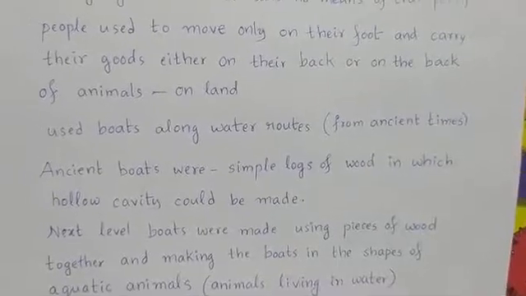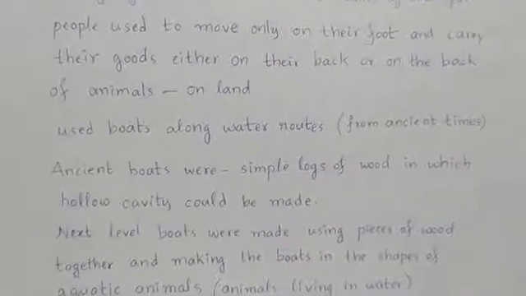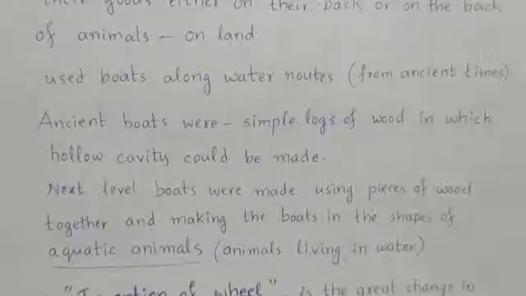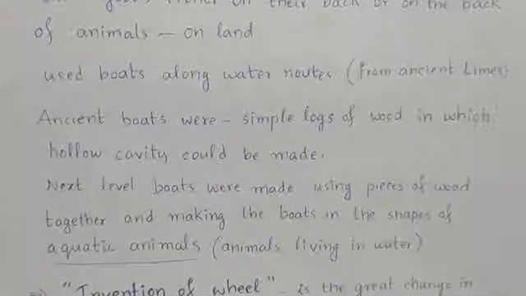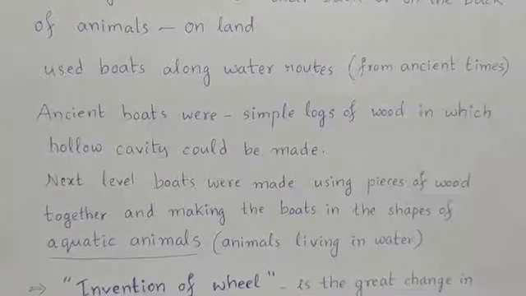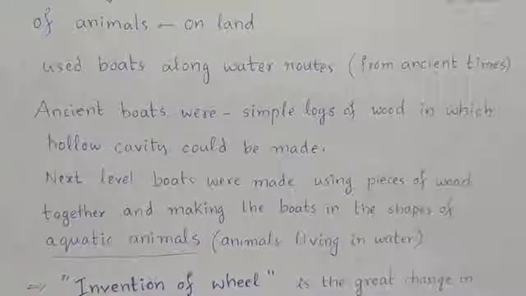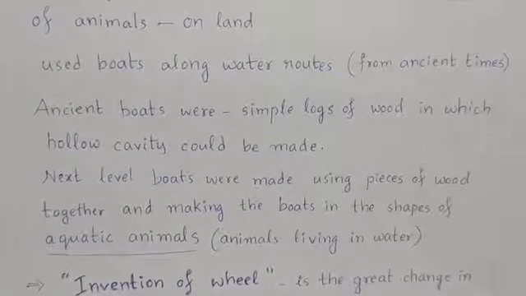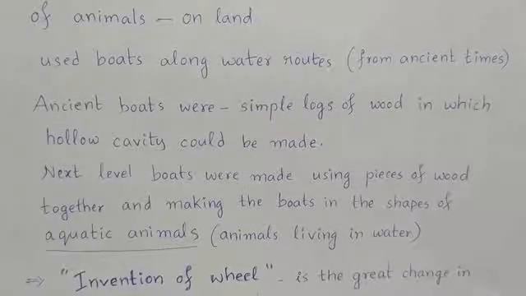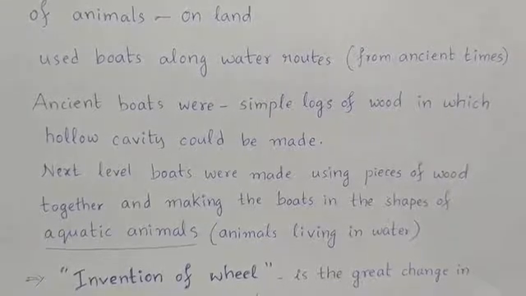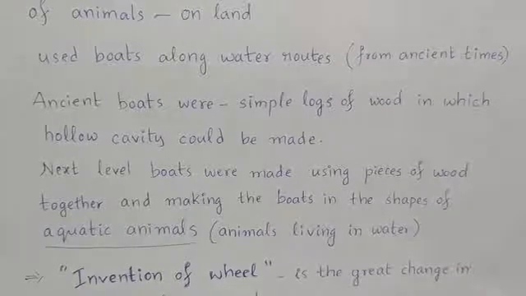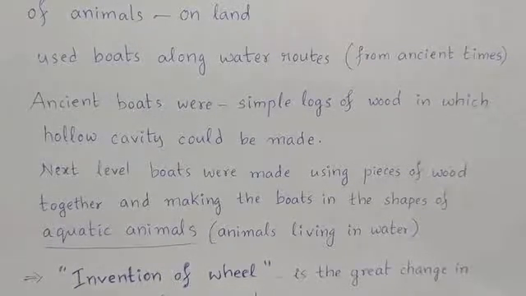So in the ancient times, people made boats using simple logs of wood. So only one big log of wood in which a cavity was made. Next level, boats were made using different pieces of wood together and making the boats in the shapes of aquatic animals so that they can make slightly bigger boats.